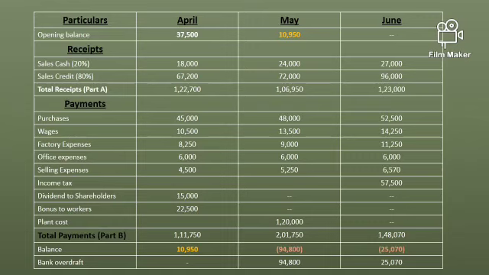This can be the motive of preparing a cash budget, rather than going for bank overdraft, rather than having the burden of loan, paying interest on bank overdraft and loan. By designing this cash budget, the company can make adjustments well in advance, and they can avoid this out of cash situation. So thank you for listening.